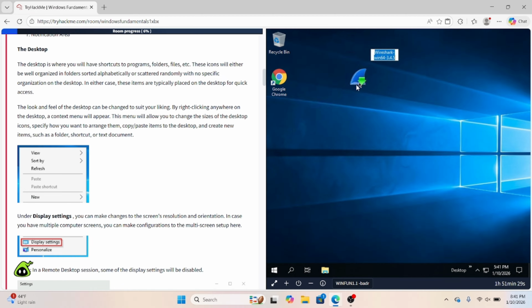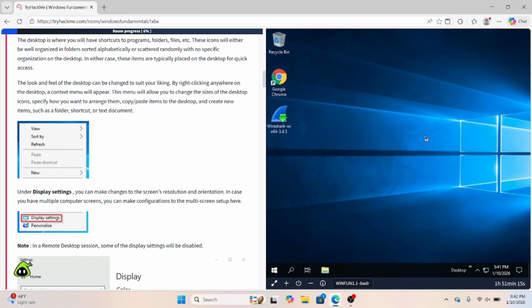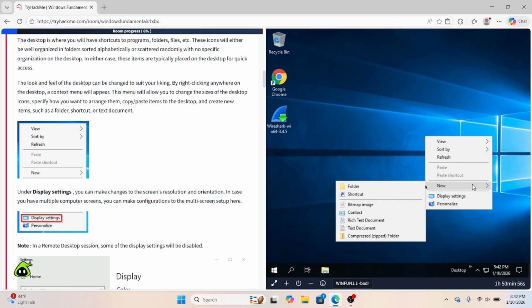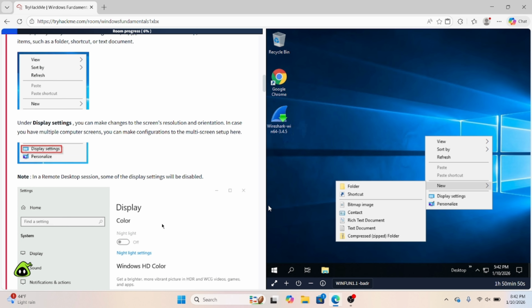As well, if you right-click anywhere on the desktop, a context menu will appear. This menu will allow you to change the size of the desktop icons, specifically how you want to arrange them, copy and paste items to your desktop, and create new items such as folders, shortcuts, text documents, stuff like that. As you can see here, just click new. You can add in folders, bitmap image, compressed zip file.